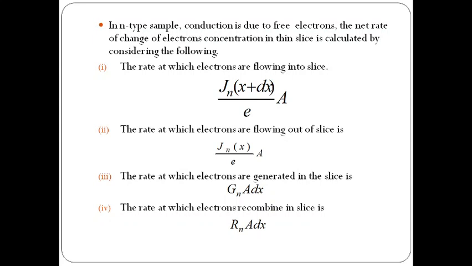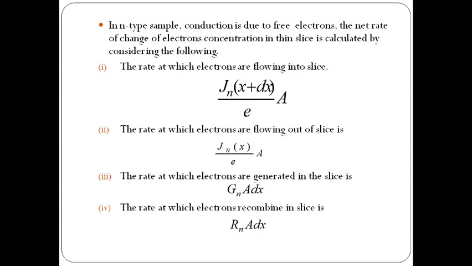Sample conduction is due to free electrons. The net rate of change of electron concentration in the thin slice is calculated in the following way. So when we are applying an external electric field to the n-type sample, how the concentration changes with respect to time and space in the n-type sample.